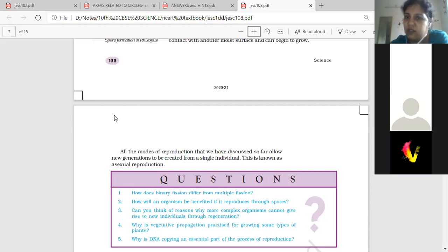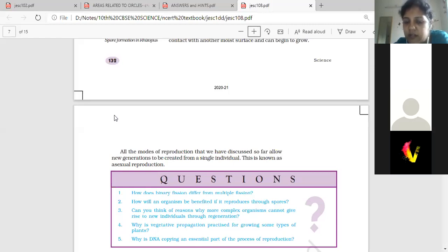So all six methods you have to remember. They can ask you any one of the methods to explain. So explain the reproduction in amoeba, explain the reproduction in Hydra by budding, or Hydra also undergoes regeneration. Hydra also reproduces by the process of regeneration. So specifically check out what they have given. They have asked the question about regeneration in Hydra. In exactly the same way as planaria shows regeneration, Hydra also shows regeneration.